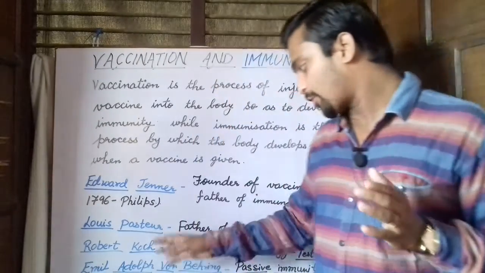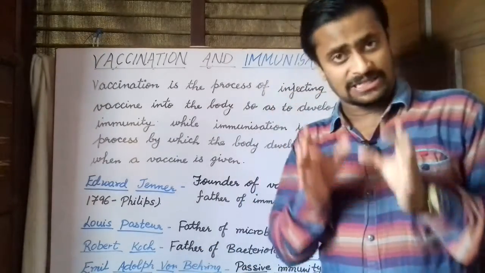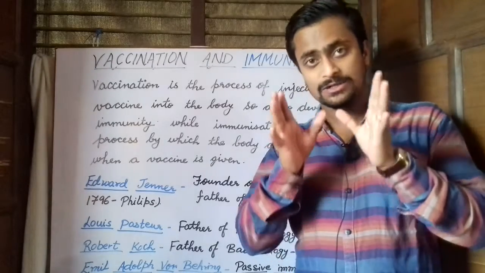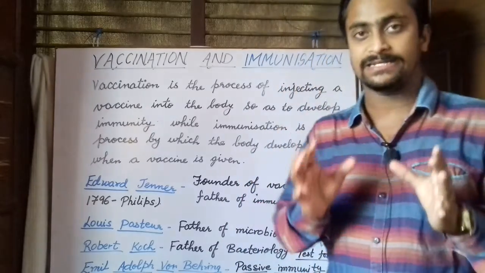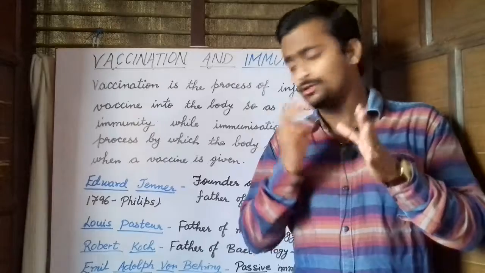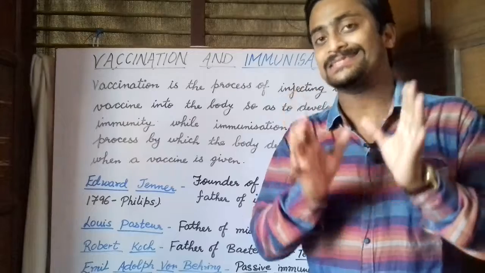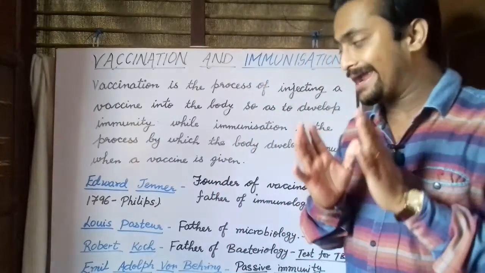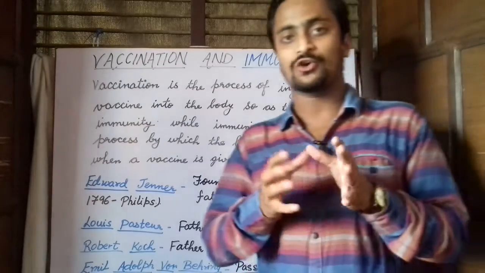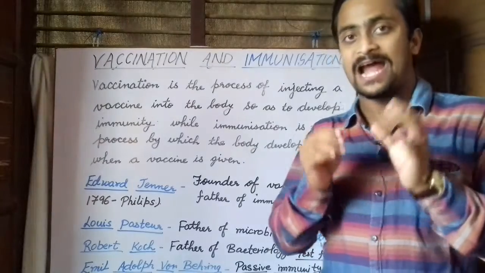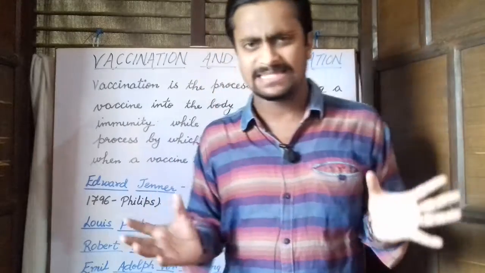Later on, Robert Koch, who is also called the father of bacteriology, identified three bacteria: the tuberculosis bacteria, anthrax bacteria, and the cholera bacteria. He also developed the test for TB and was awarded the Nobel Prize for this in 1905. Later on, in 1901, Emil Adolf von Behring, who developed the process of passive immunology, was given the Nobel Prize in 1901. Now, what is a vaccine?